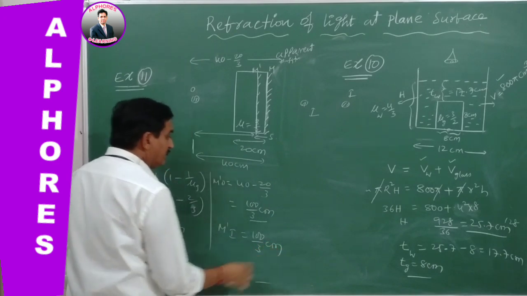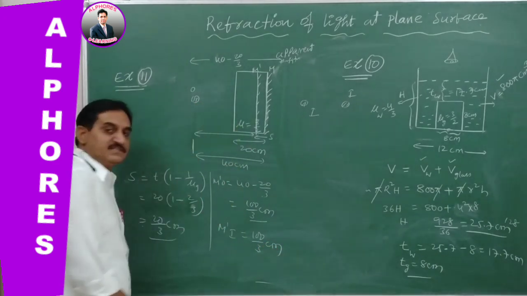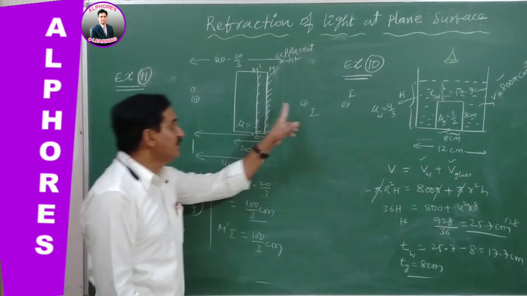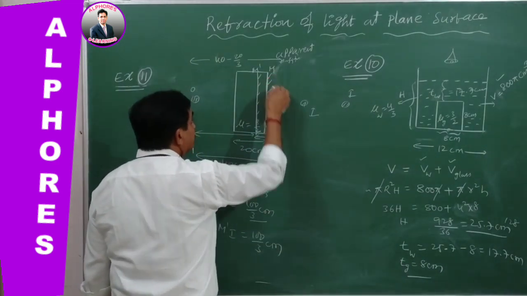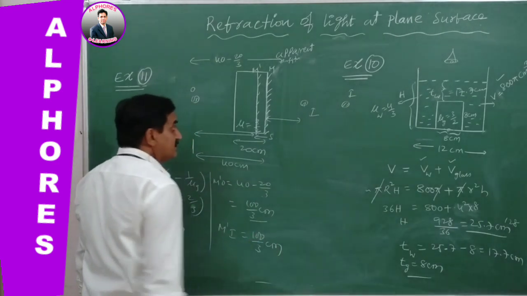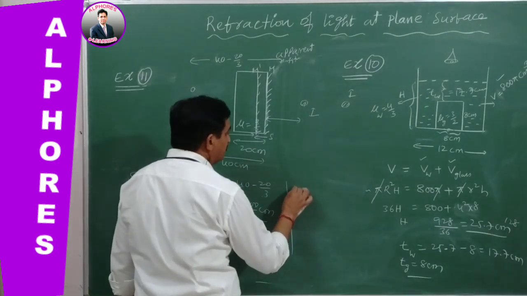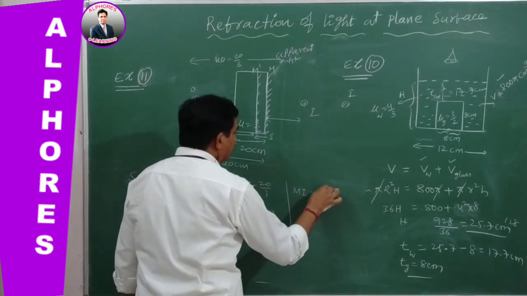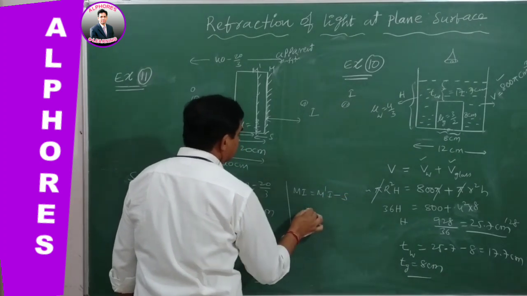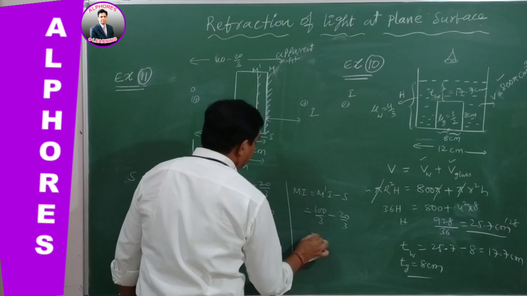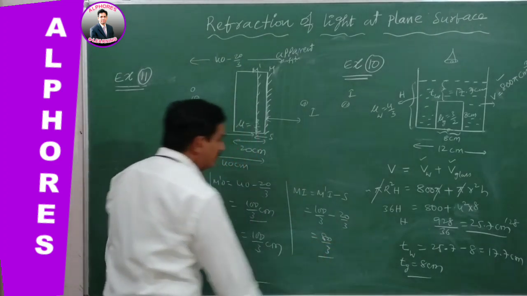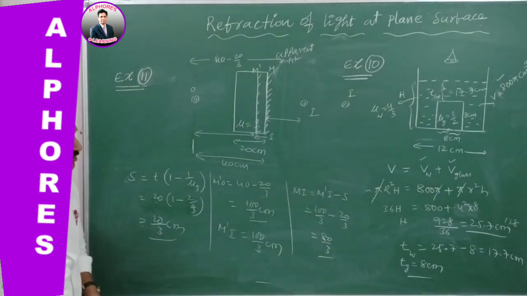Why? Because the object distance is 100 by 3 and the image distance is also 100 by 3. And from the original mirror surface, what is the distance of the image? That is MI equals M dash I minus h, that is 100 by 3 minus 20 by 3. Again you are getting 80 by 3. So no difference at all.